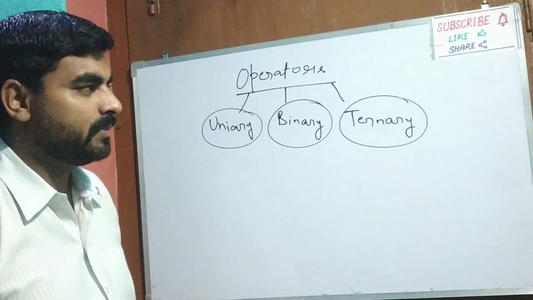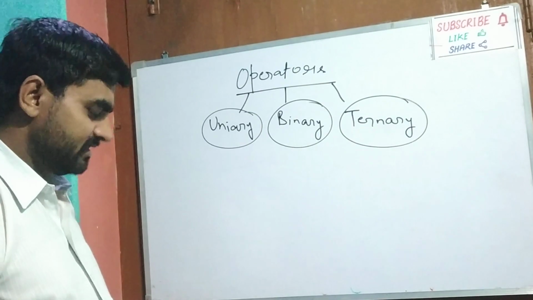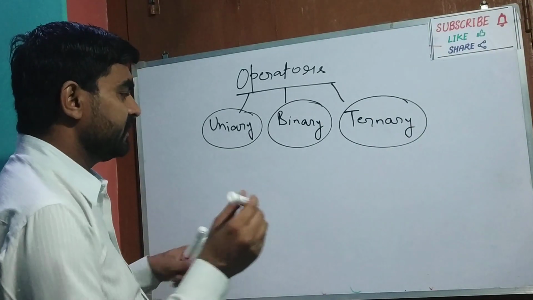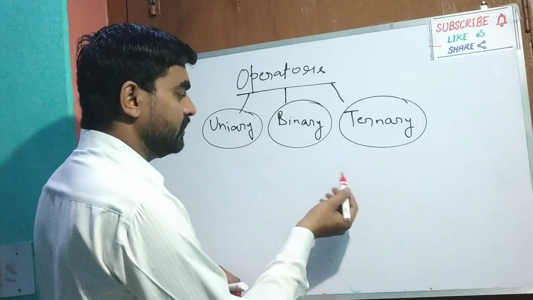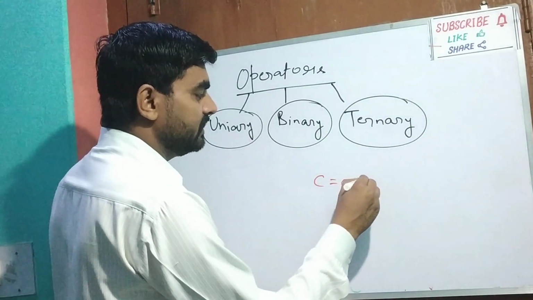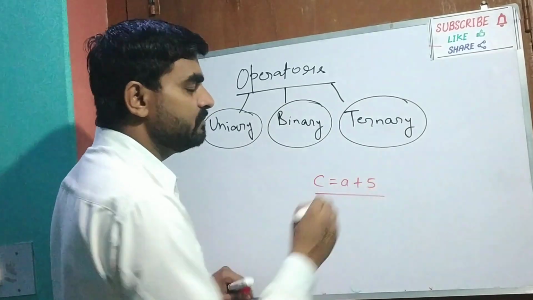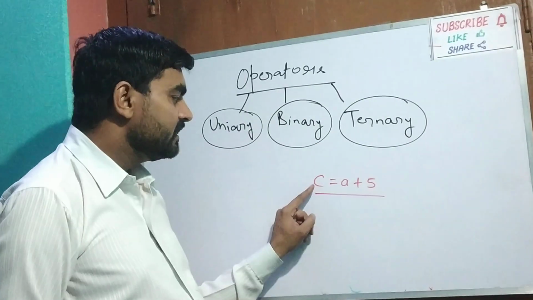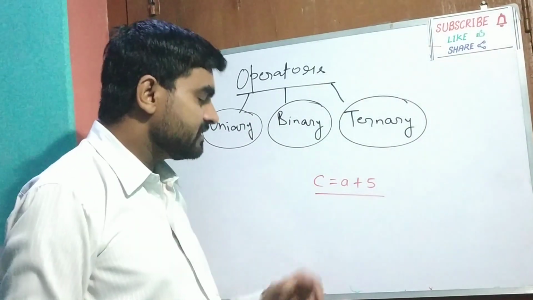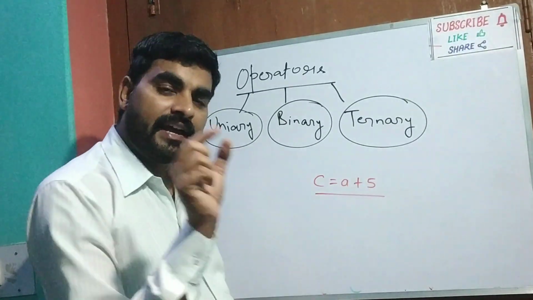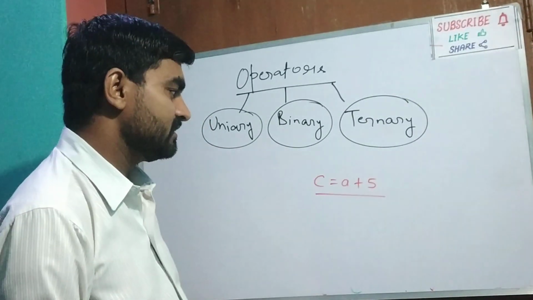Yes, students, operands. What are operands? A new term used in programming. Just see a statement or expression: C equal A plus 5. A simple expression. Here you can find C and A as variables and 5 as a constant or literal.